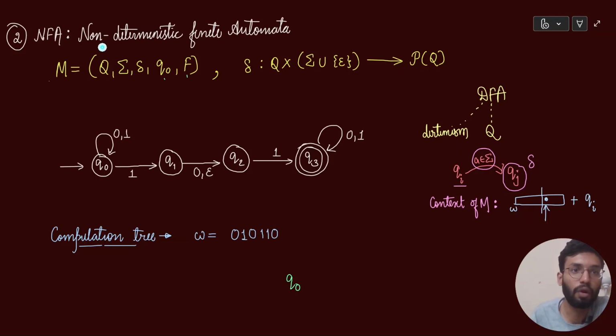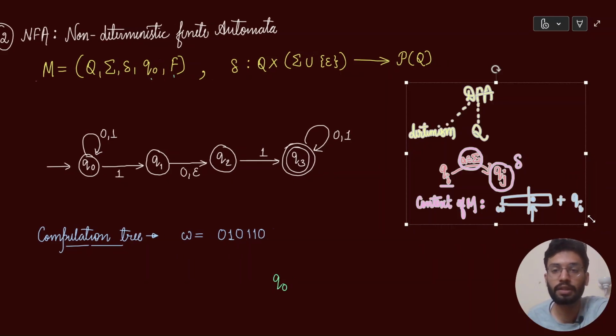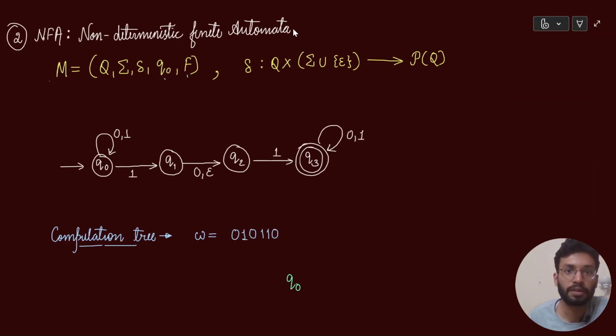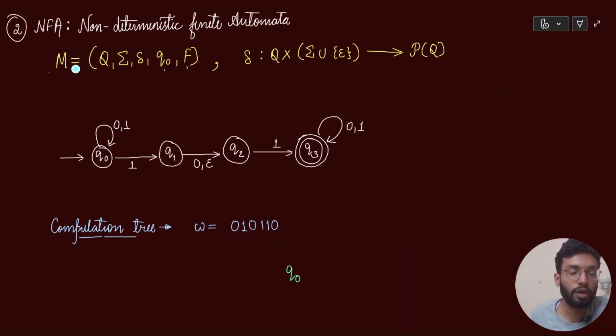Now when you go to non-deterministic finite automata, these things are going to change. And let us see how these things will change when we look at non-deterministic finite automata. First of all, we will formally define the non-deterministic finite automata. So how do we formally define it?